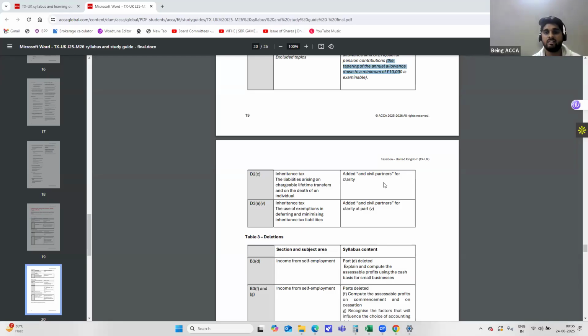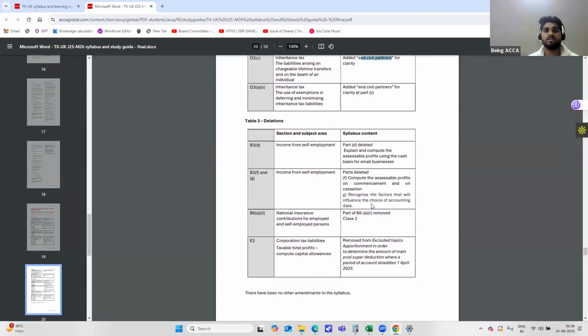Now coming to inheritance tax as a whole, earlier it had only the word spouse for the exemptions to be claimed. But now, in order to add further clarity because of inclusivity for the LGBTQ communities, we have something that is known as civil partners. A civil partner is a legally binding partner now, and they might not be called a spouse, but if you see the word civil partner, it means the exemptions are applicable to those people, and it does not mean lovers. Civil partners is completely different from lovers, and you have to be very mindful of those differences because they become a part of the testing.